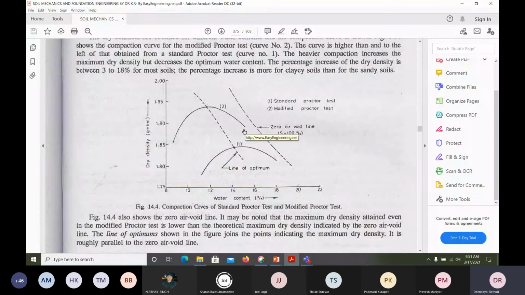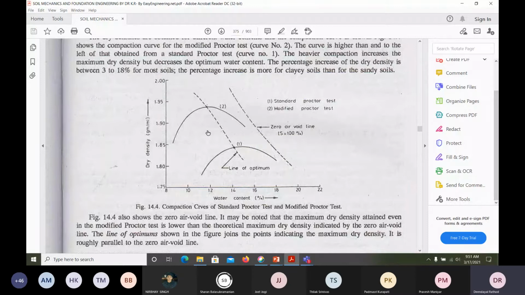That means compaction depends on the effort also. How much effort you are applying, how much weight you are applying. That's the reason. Have you seen the roller weight? Very, very heavy, right? So we use as heavy a weight as possible to compact the soil at a lesser water content. Nowadays, have you seen the roller? Not only static rollers, the roller will also vibrate. Vibrate and roll, both things are there. Because of that, the soil is compacting more. The density is increasing.